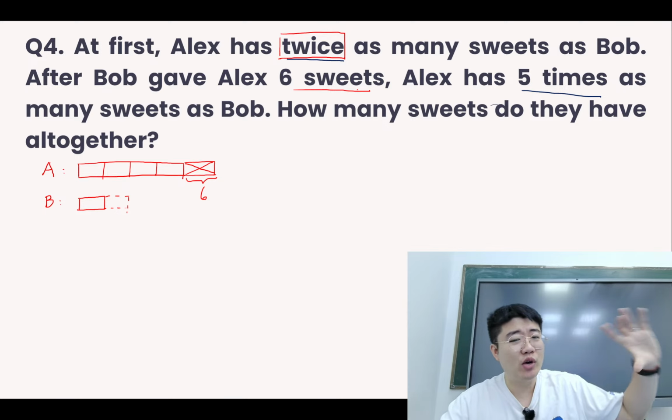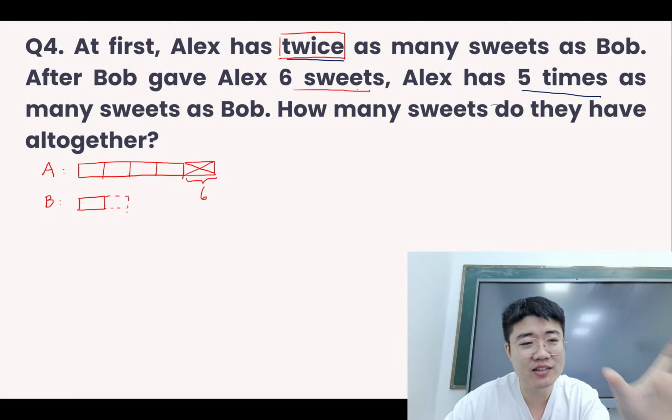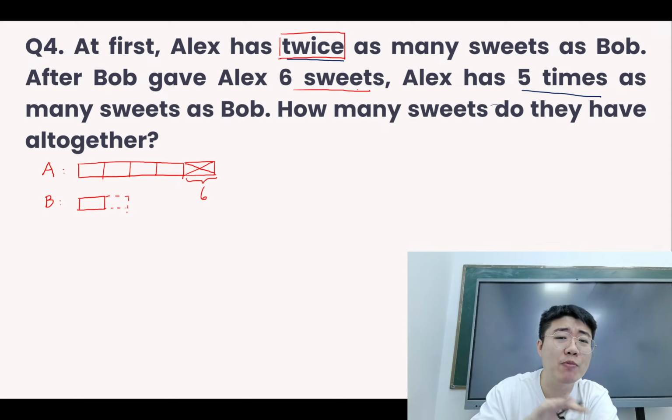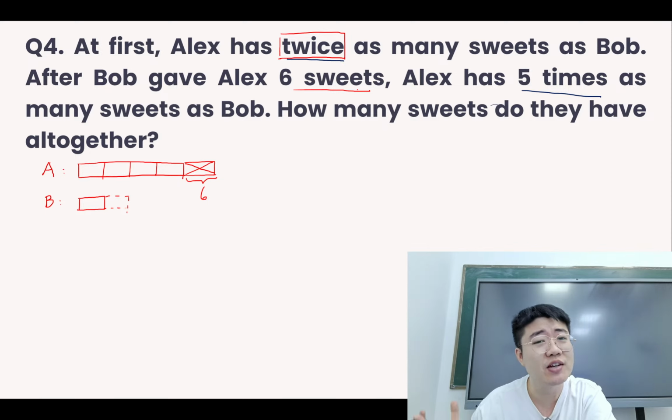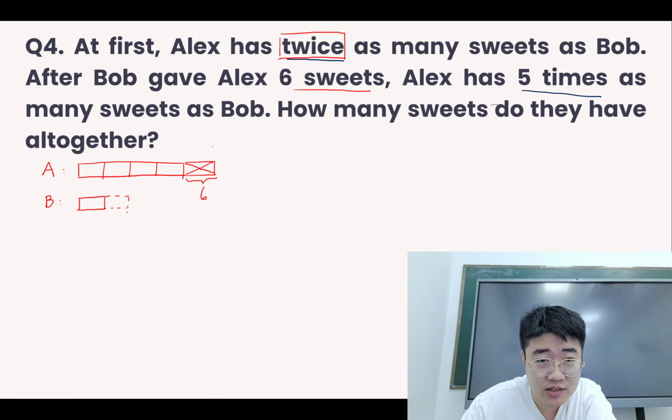So by doing the working backwards, we draw the 5 times first. Alex is 5 times of Bob. Then from there we can see the 5U and 1U. So this is after Bob gave Alex 6. So at first we must let Alex return 6 sweets back to Bob, which is 1 unit returned to Bob. So Bob gets 2U, Alex got 4U. So we can find that 1 unit is just 6.